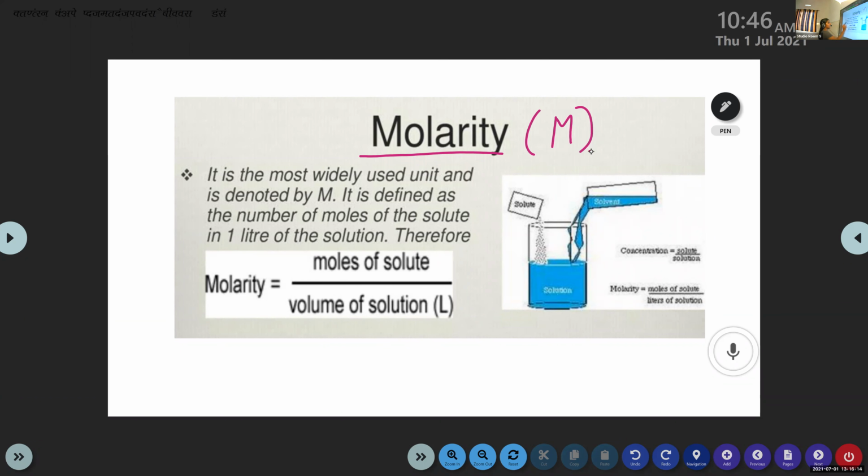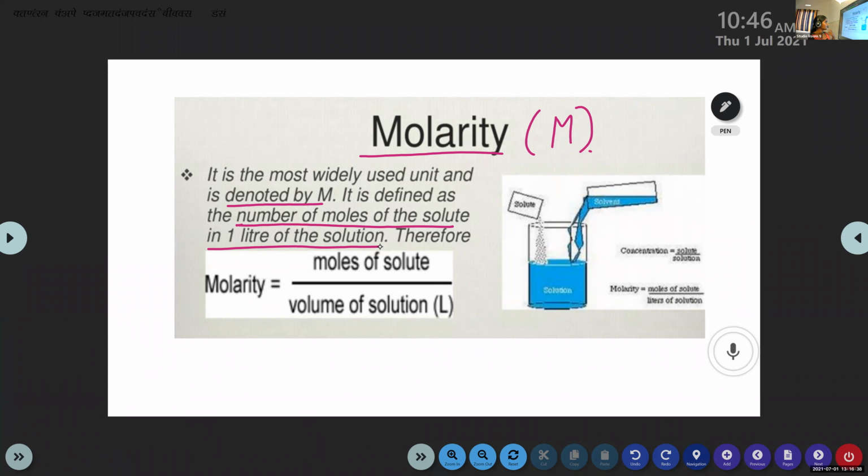It is the most widely used unit and it is denoted by capital M. It is defined as the number of moles of the solute in 1 liter of the solution. Clear?